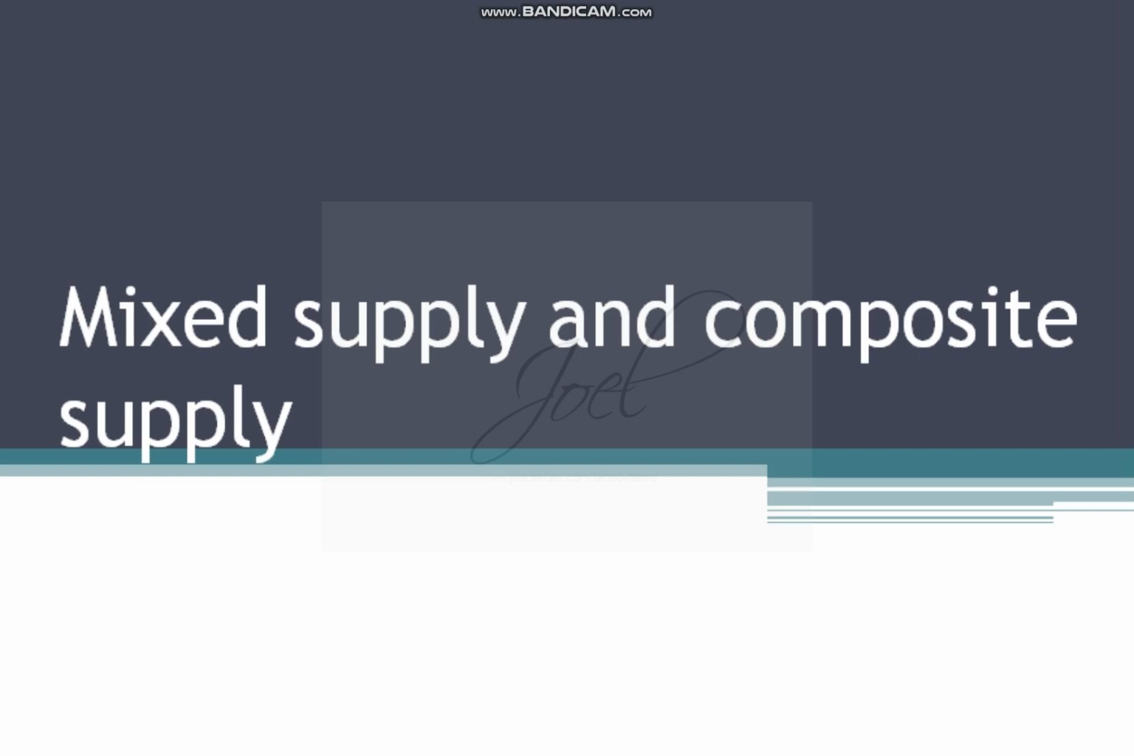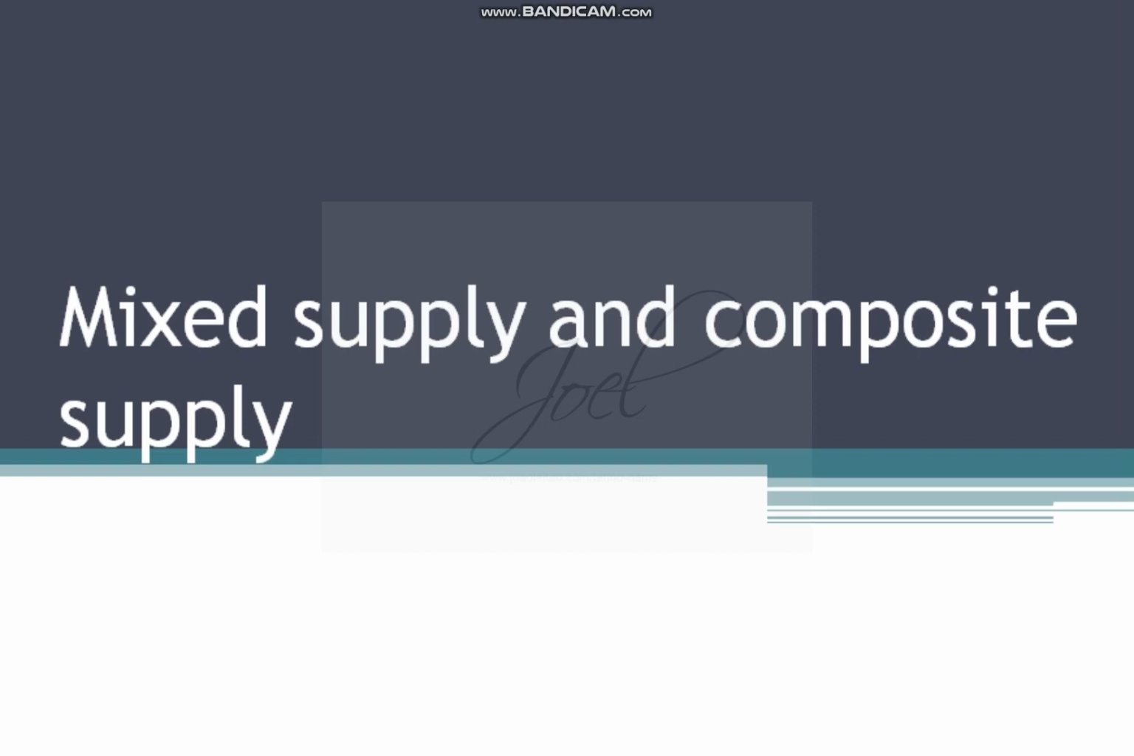So in today's class we are going to see two types of supplies, mixed supply and composite supply. Maybe one example I am going to work out, and in the next class maybe we will see all types of supplies. Then we will get a clear idea how mixed supply and composite supply are differentiated, what the different types of supplies are, and the problems. Later we are going to work out the easiest problems on mixed supply and composite supply, which may come for section A or section B.